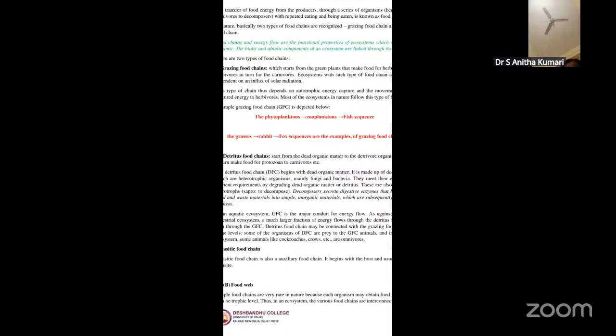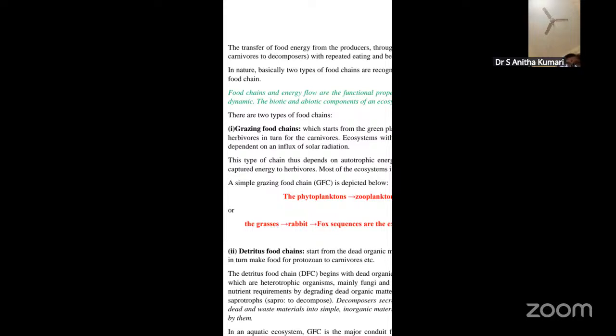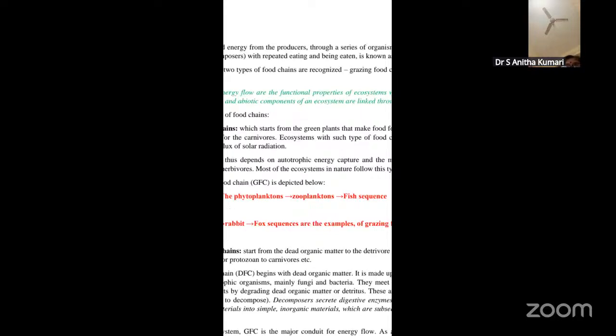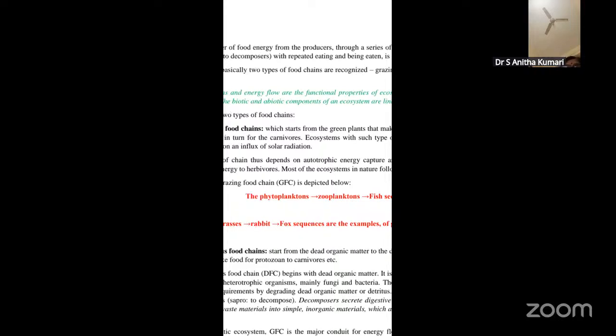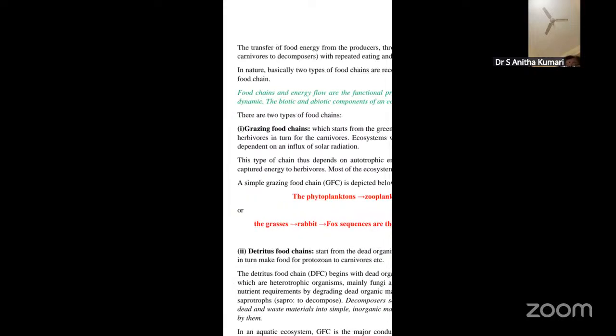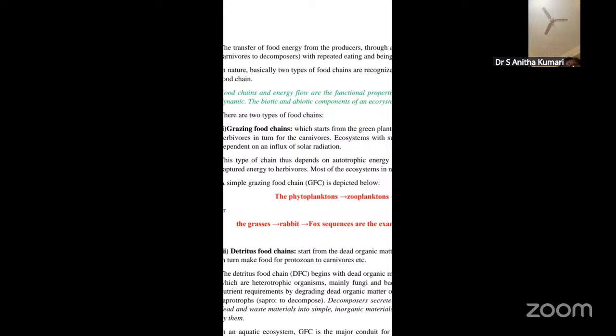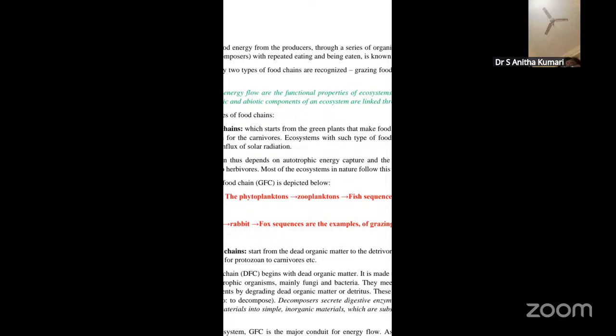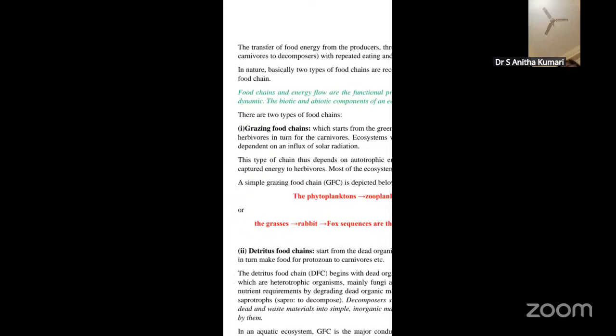So the transfer of food energy, or the transfer of the energy in the form of food from the producers through a series of organisms, that is herbivores to the carnivores to decomposers, with repeated eating and being eaten, you call it nothing but a food chain. So what is a food chain? A food chain is nothing but a transfer of the food energy. How is the food energy being transferred?